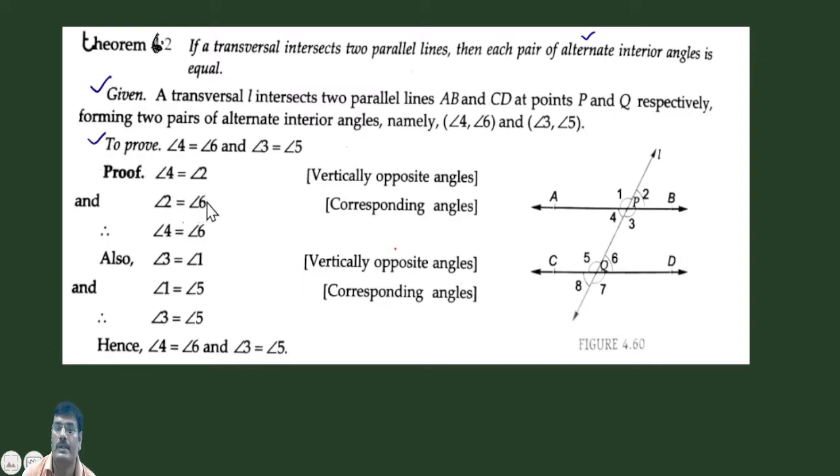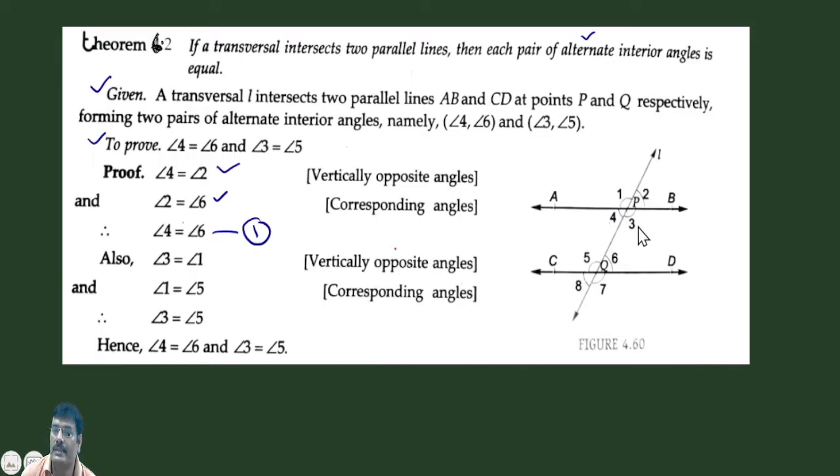Now the proof. Since we have to prove that angle 4 is equal to angle 6, we see that angle 4 is equal to angle 2. This is a vertically opposite angle. Angle 2 is equal to angle 6. It is a corresponding angle as we learned by the axiom. So from these two, angle 4 is equal to 2, 2 is equal to 6, so angle 4 is equal to 6. This first part is proved.